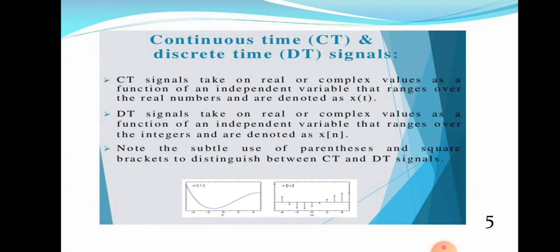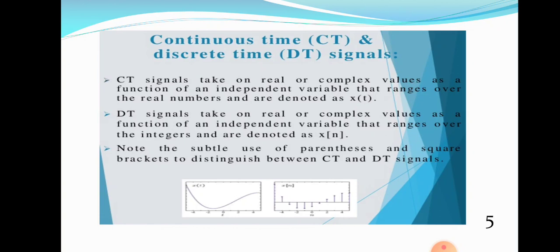A continuous time signal can be represented as t versus x of t. A discrete time signal is represented as n versus x of n. In a continuous time signal, t is on the x-axis, x of t is on the y-axis. In the case of a discrete time signal, n is on the x-axis, x of n is on the y-axis. The main difference is that in a continuous time signal, time is defined at every instance of time, whereas in a discrete time signal, time is defined at a specific instance of time. Time is not continuous. In a discrete time signal, time is discrete.